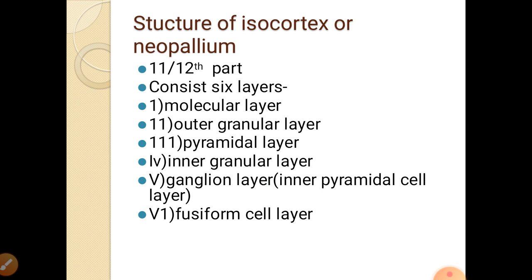From the outermost to the inner side, the outermost layer is the molecular layer, then the outer granular layer, pyramidal cell layer, then inner granular layer, then inner pyramidal cell layer, also called ganglion cell layer, and fusiform cell layer. So isocortex, that is 11 out of the 12 parts of the cortex, shows the new development, that is neopallium, that consists of different layers arranged from outer to inner side: molecular layer, outer granular layer, pyramidal layer, inner granular layer, inner pyramidal layer, and fusiform layer from outside to inside.